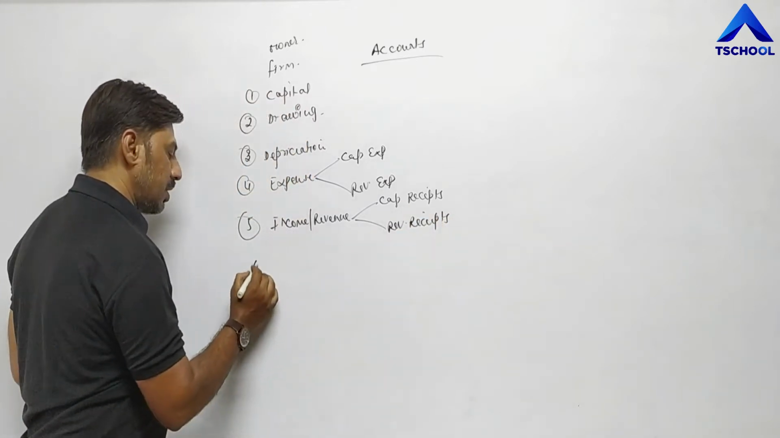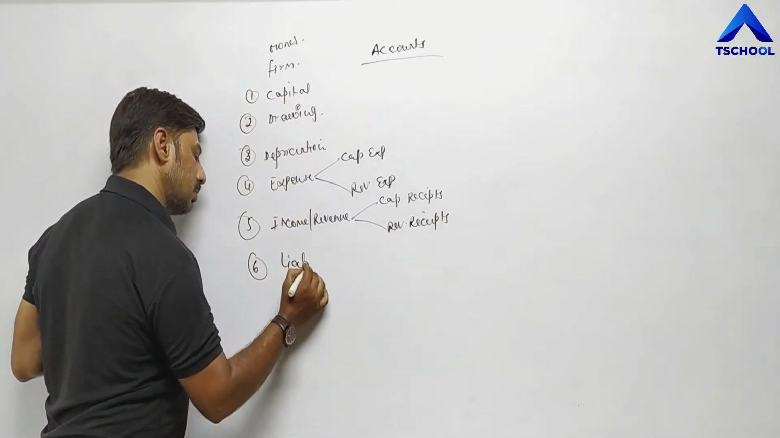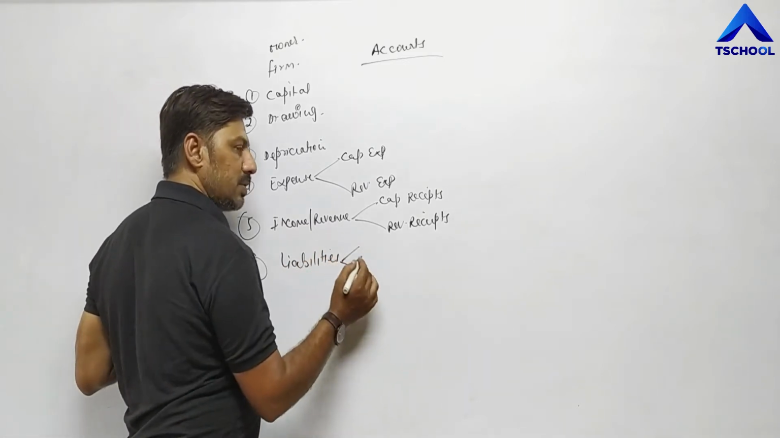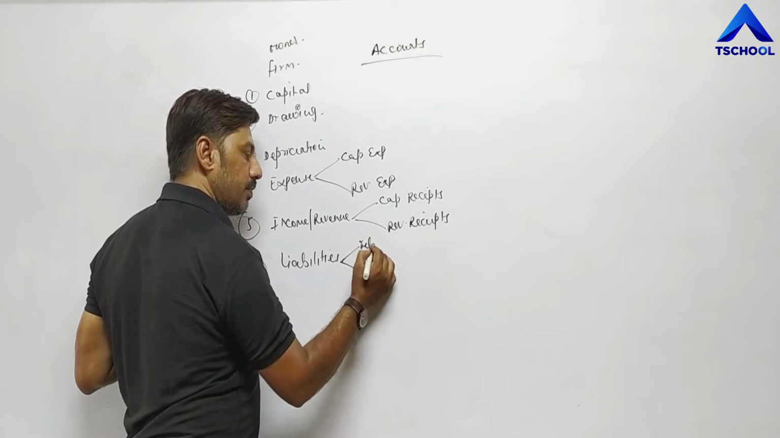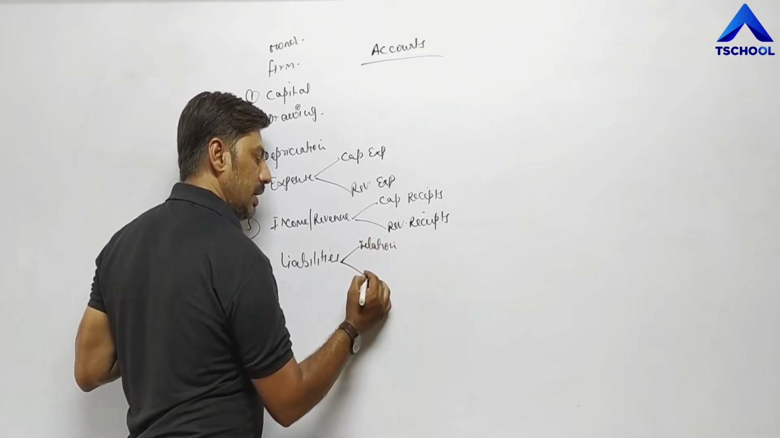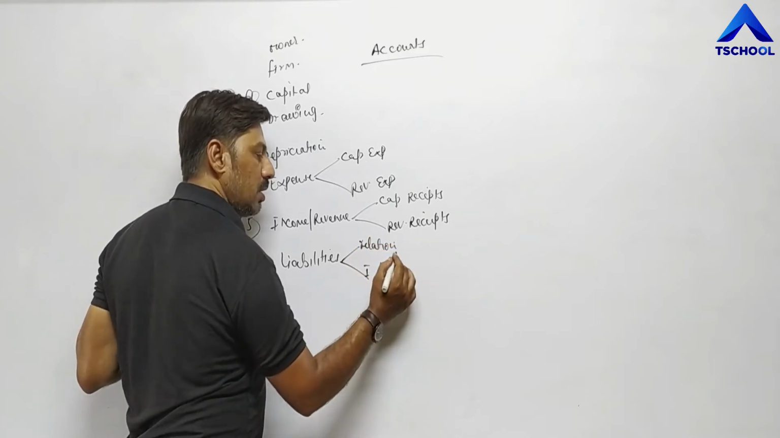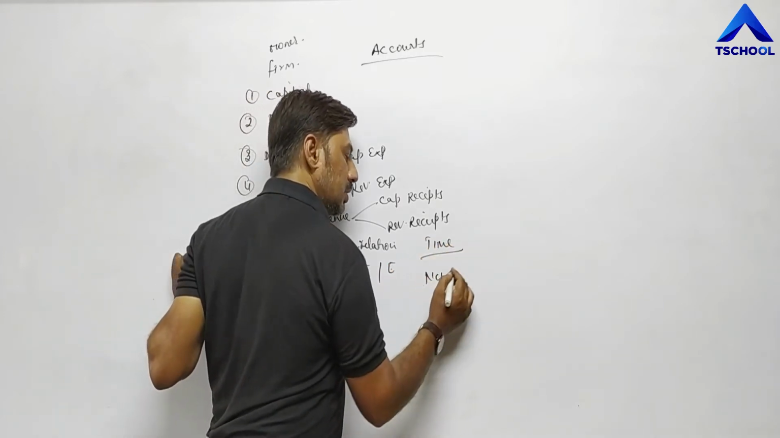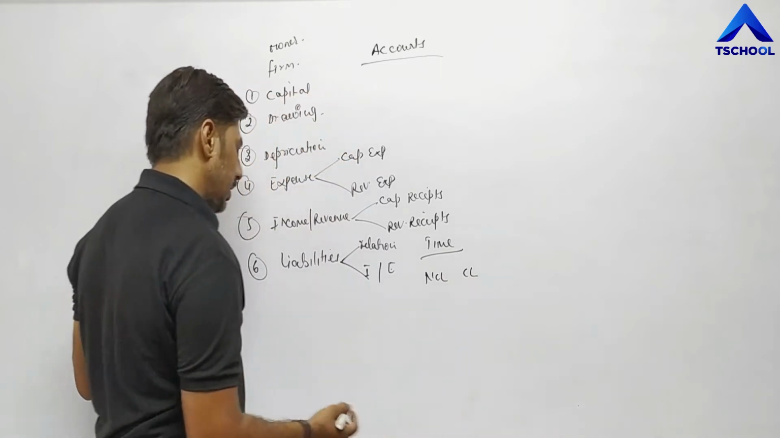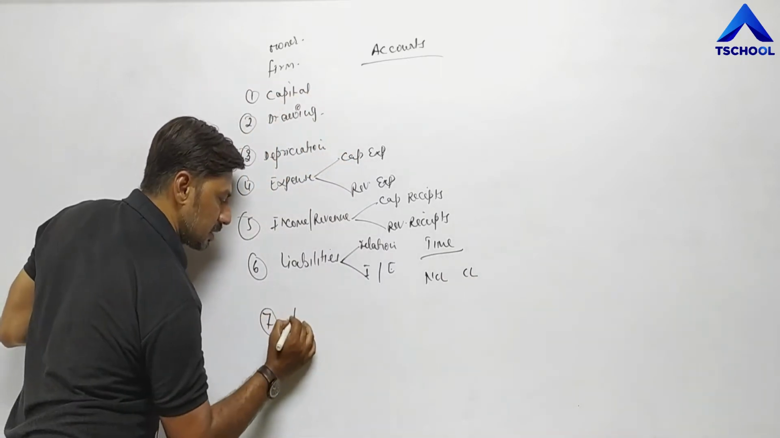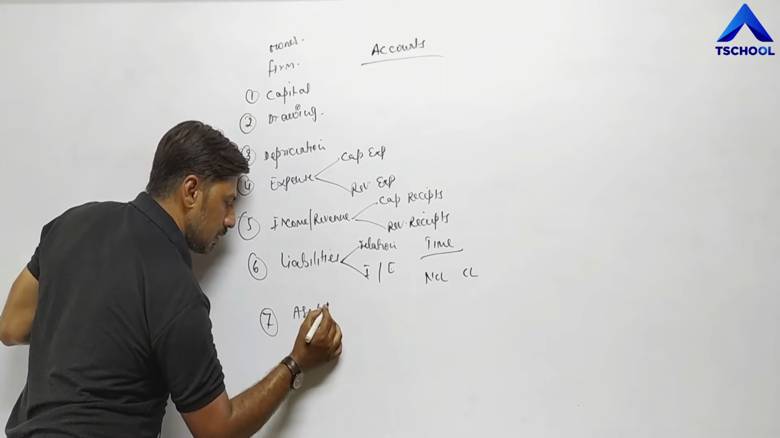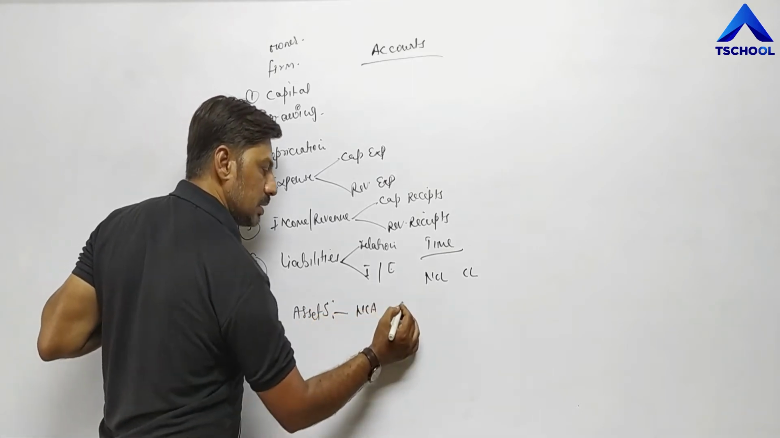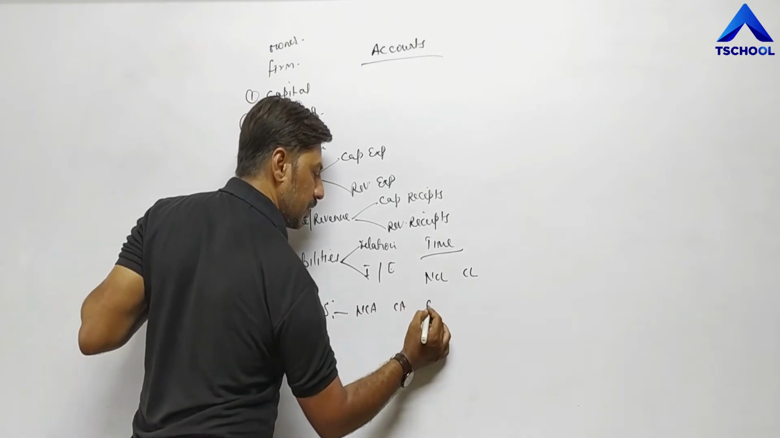Beside this we have completed liabilities. Liabilities are of two types, one on the basis of relation, internal and external, one on the basis of time period, non-current liabilities and current liabilities. Next, seventh we have completed assets. Assets are of three types: non-current asset, second is current asset, third one is fictitious asset.